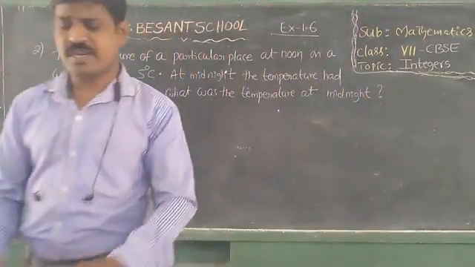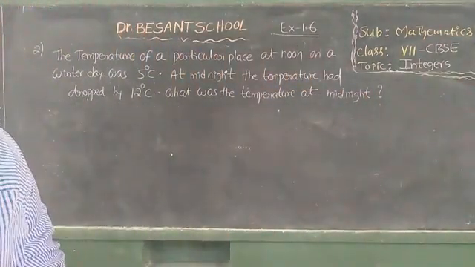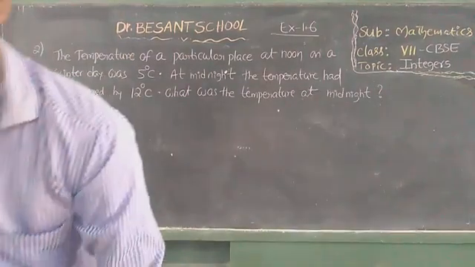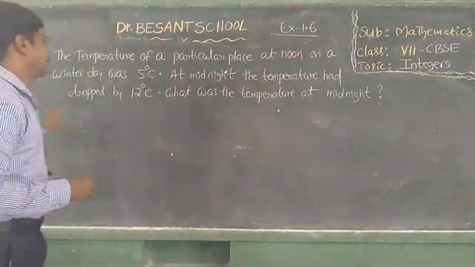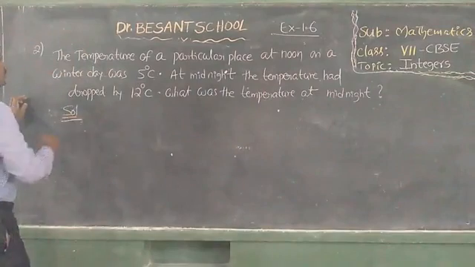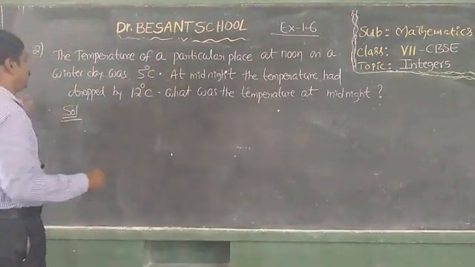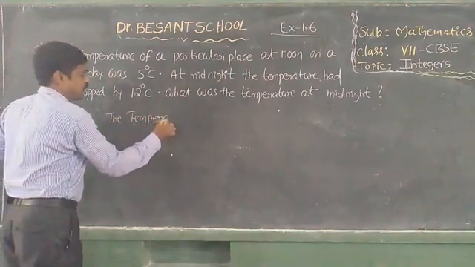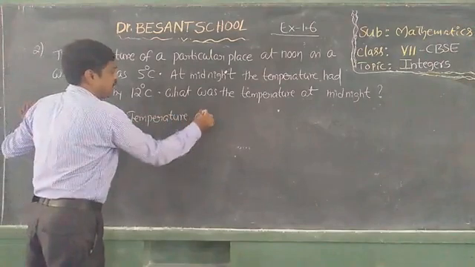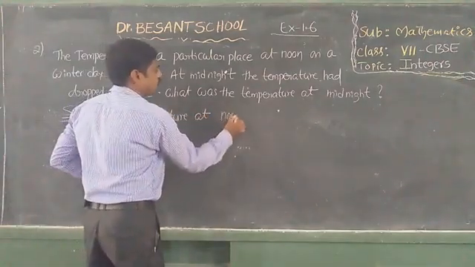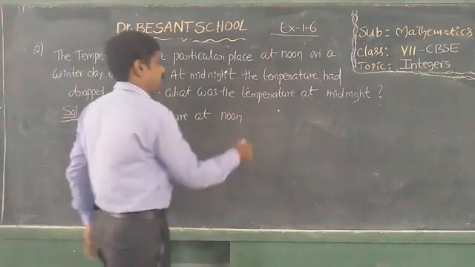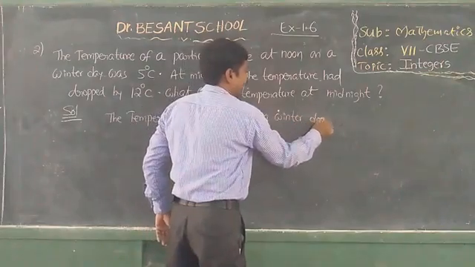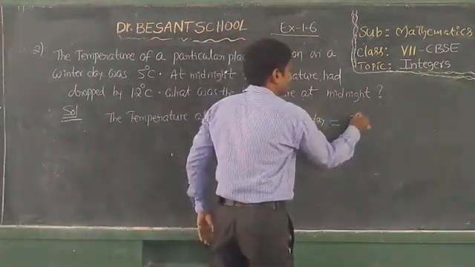Okay, children, see, in this question we have to observe the temperature at noon on a winter day, that is equal to 5 degrees centigrade.